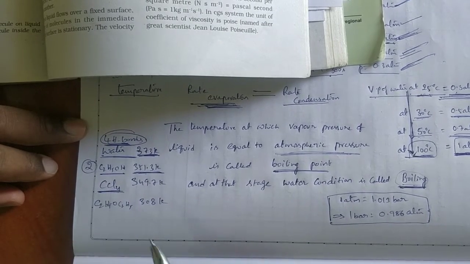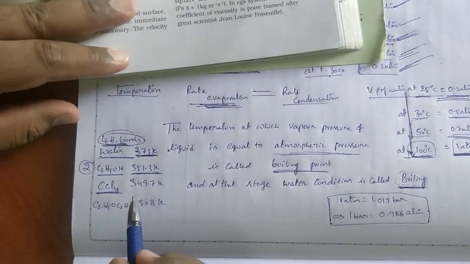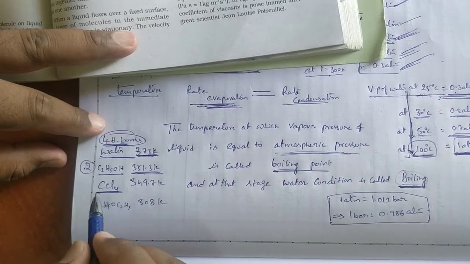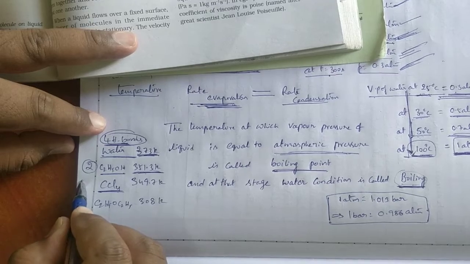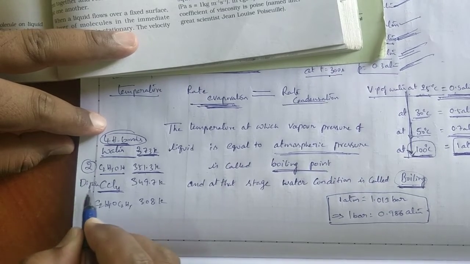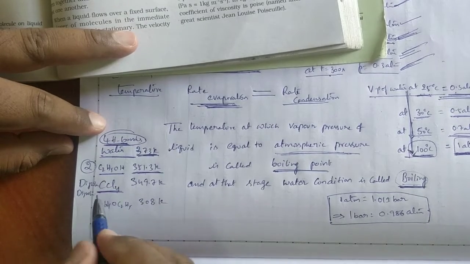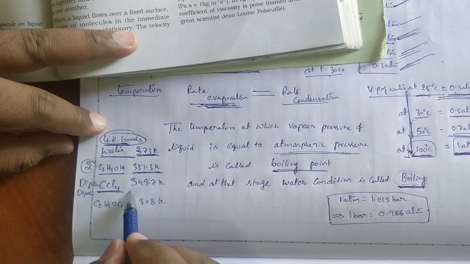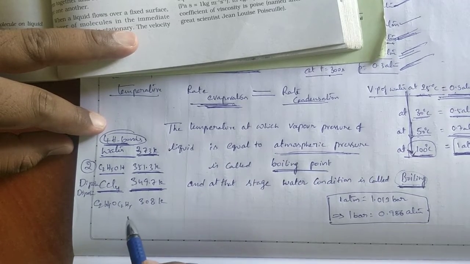CCl4 is completely non-polar in nature, but the C-Cl bond is polar in nature. That's why dipole forces will be there. These dipole forces are weaker than hydrogen bonds. That's why it has a lower boiling point when compared to alcohol.